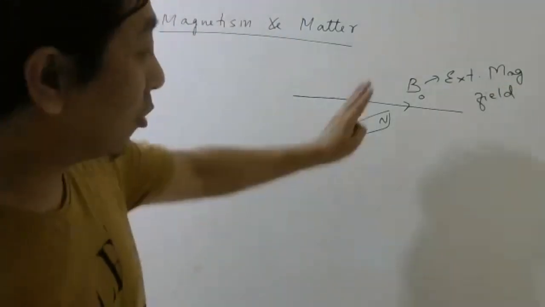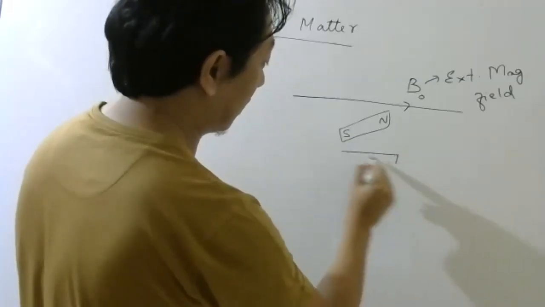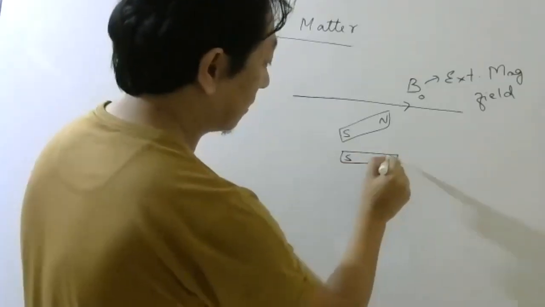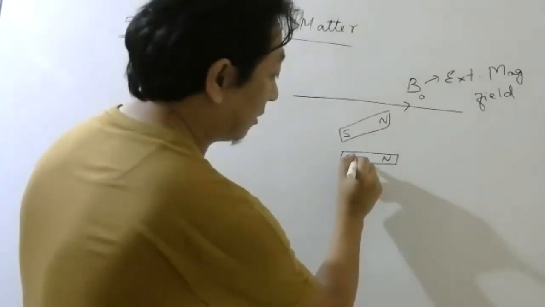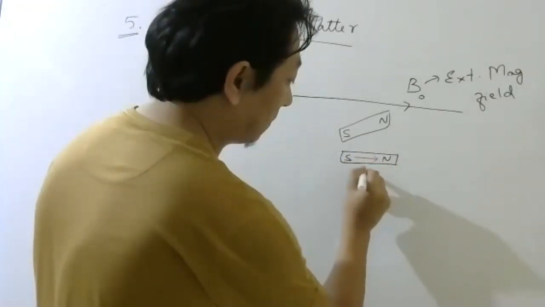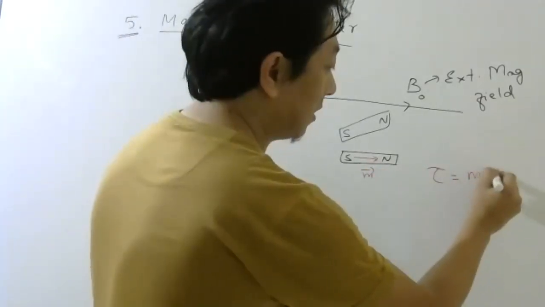Okay, so what happens the moment I leave? This will rotate. So the magnet will rotate and come like this. Okay, and the dipole moment of the magnet is directed from south to north. And the formula for the torque will be mB sine theta.